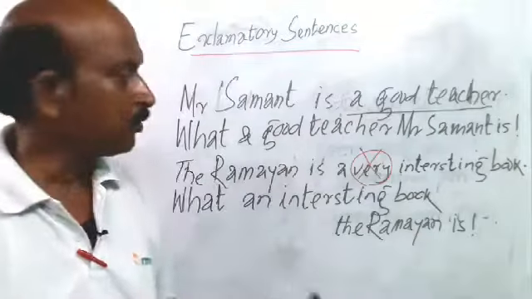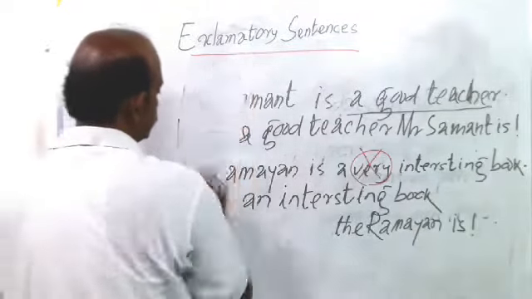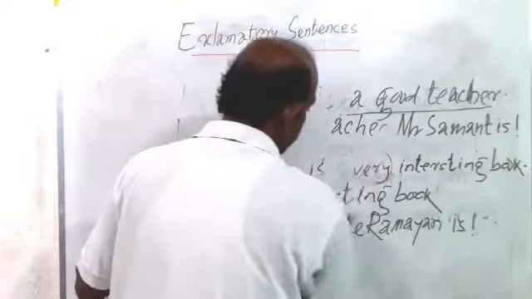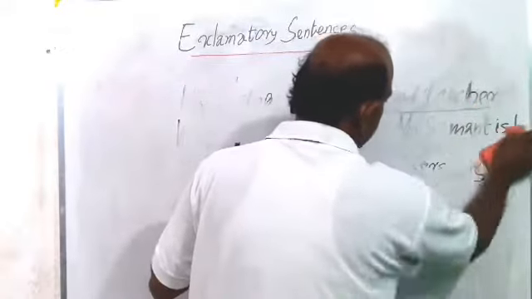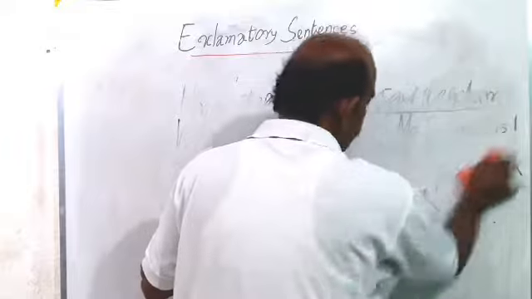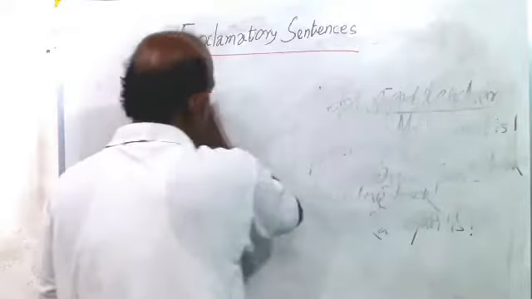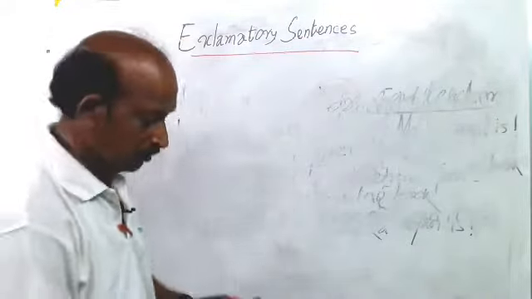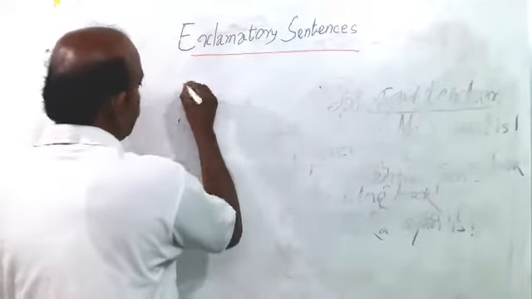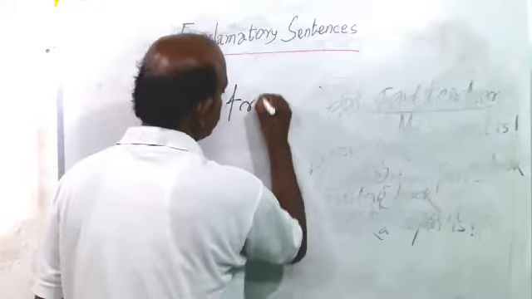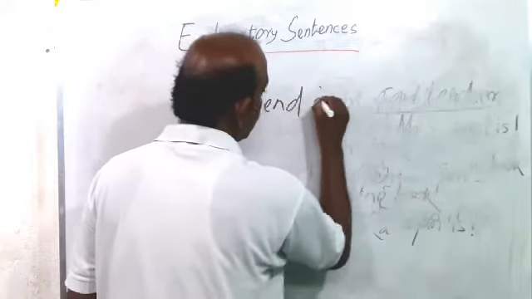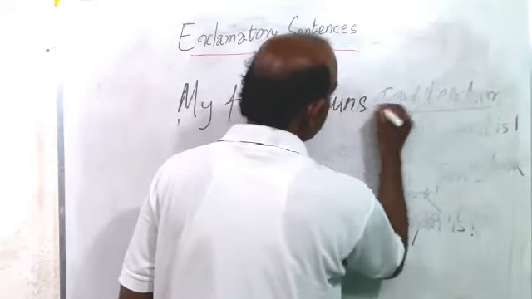And I will give the example, follow. My friend runs quickly.